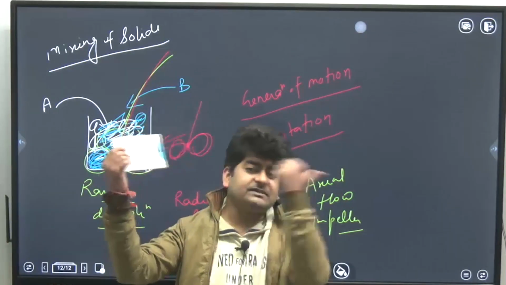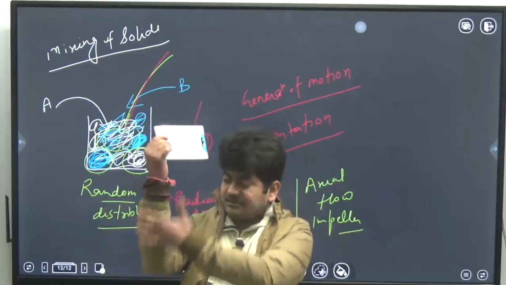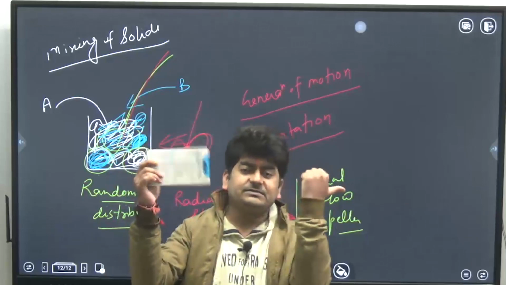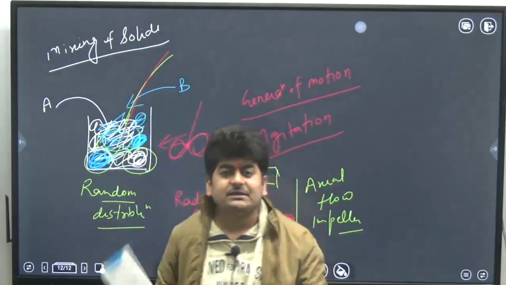So movement of air is in this direction, and shaft is this, your hand. This arm is your shaft, forearm. Okay, so movement of air is perpendicular to the shaft. So that is radial flow impeller.